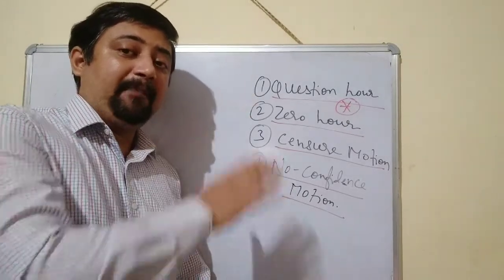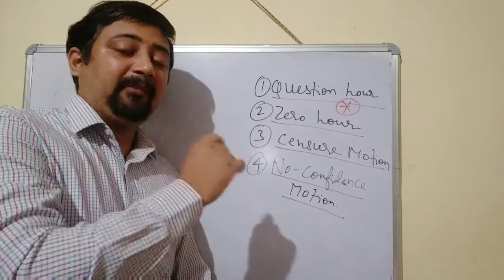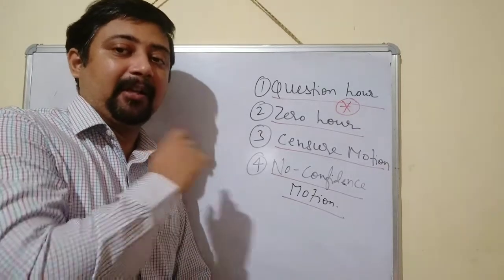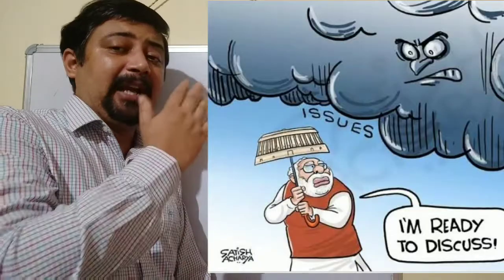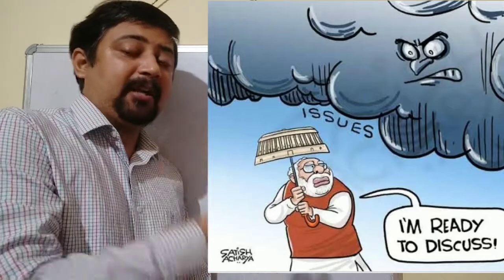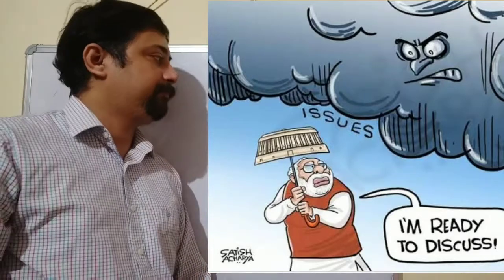Here the color of the paper in which the questions for the short notice are prepared is pink. So we can easily identify by watching the color of the paper only whether the question is a starred question, an unstarred question or a short notice question. So this is specific about the question hour.